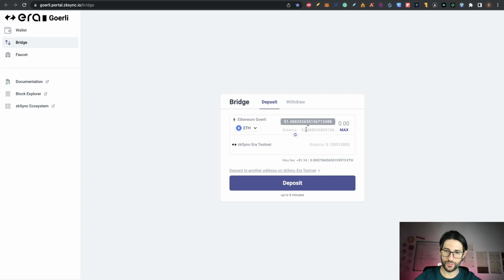So you're going to have here your Goerli Ethereum tokens. At this moment I have 51. So you just put some amount. It could be less than 1. And you can move that to Zksync era testnet. So just click on deposit. This is going to take you like 10 minutes or maybe a little more, so be patient on that. And this way you are going to fund your Zksync era testnet wallet.